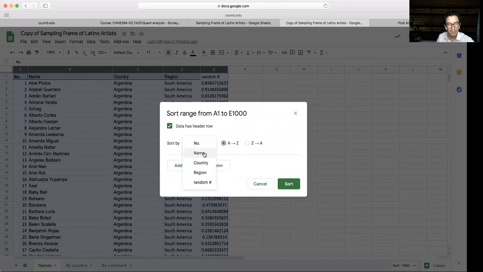Number, name, country, region, or the random number that you've generated? We want to sort based on the random number that is there right now, because that's going to change, but based on the one that is right now. And we want the biggest numbers, from the biggest to the smallest. If we click sort,